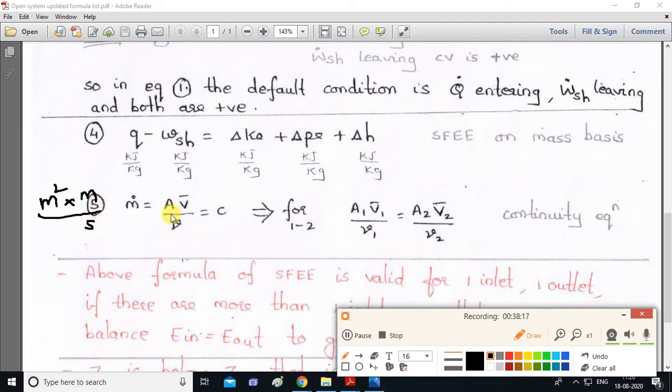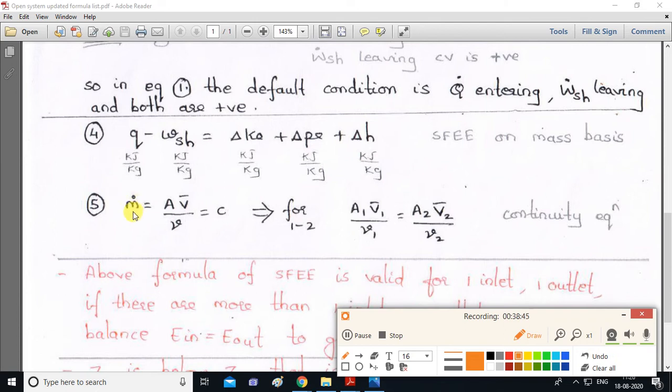What is the unit of specific volume? Meter cube per kg, which goes to the numerator as kg per meter cube. Now this meter cube and this meter cube will get cancelled, and finally you get kg per second. This is how you get the kg per second unit.